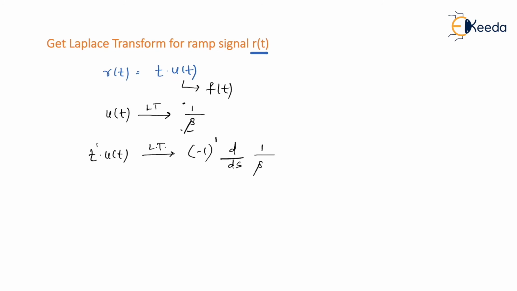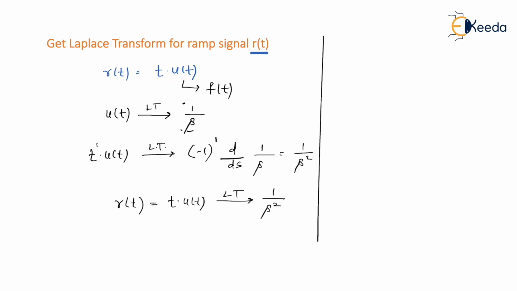The derivative of 1 by s is minus 1 upon s square, and the negatives cancel, so it is 1 upon s square. Finally, the ramp signal r of t, which is t dot u of t, has its Laplace transform as 1 upon s square. Is that right?